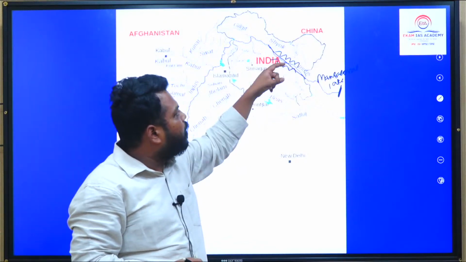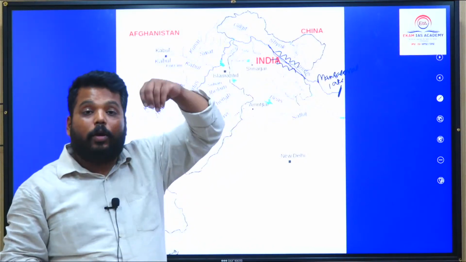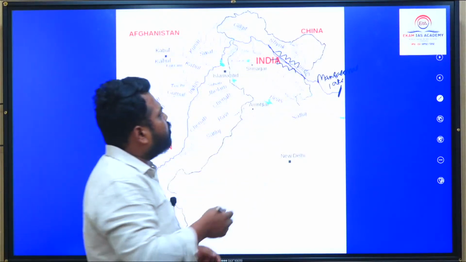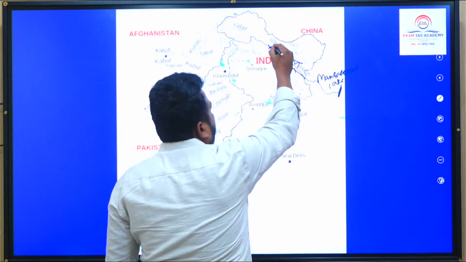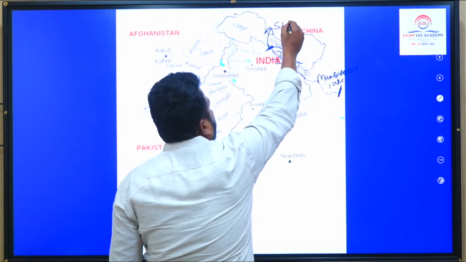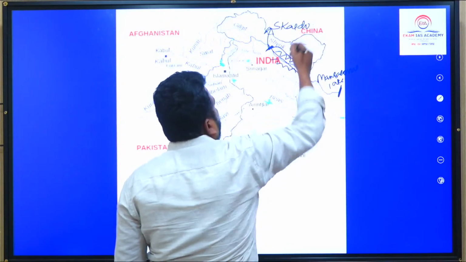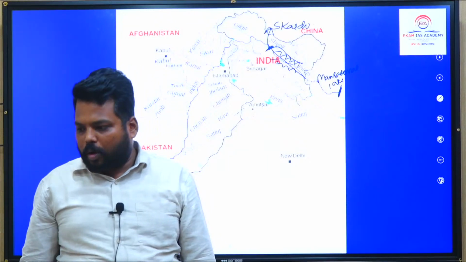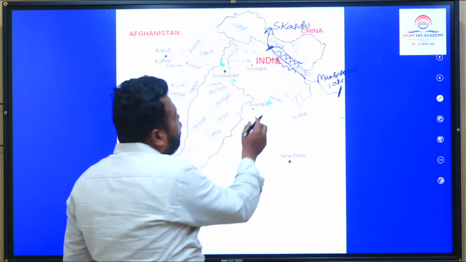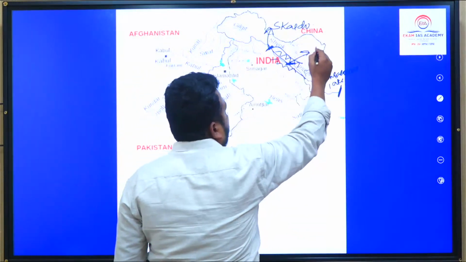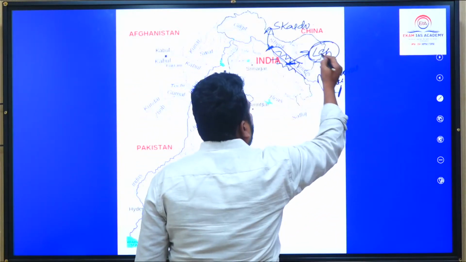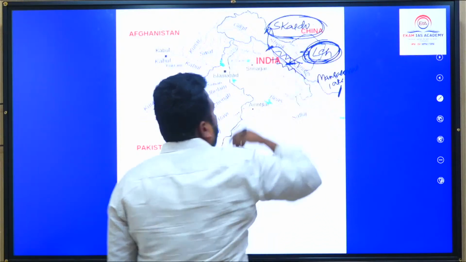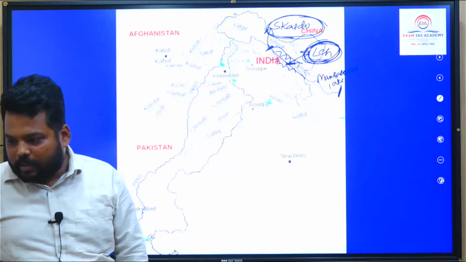And Indus River is added by some tributaries. Their location of tributaries are also very important. You know how the tributaries are, right? So in this particular location, Shyok as a tributary adds to this Indus region at Skardu location. Shyok is joined at Skardu, that is important. Zanskar range joins along Leh, so hence Leh is important. Skardu भी important है, Leh भी important है. So Leh as a location and Skardu as a location are very, very important as such.